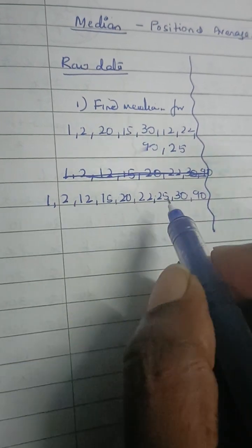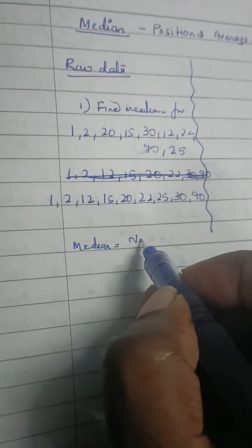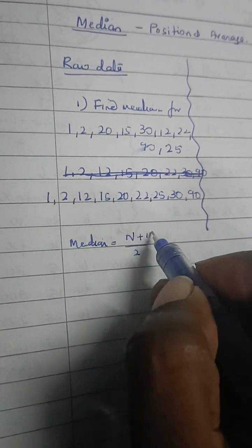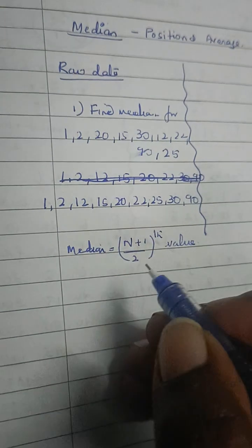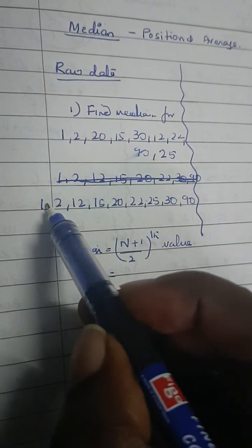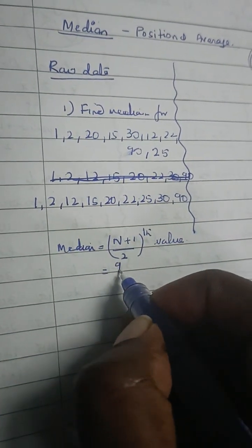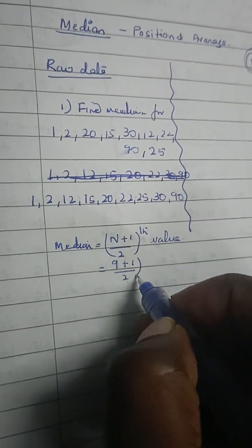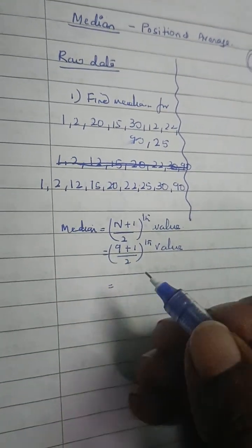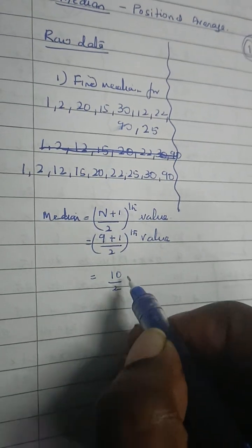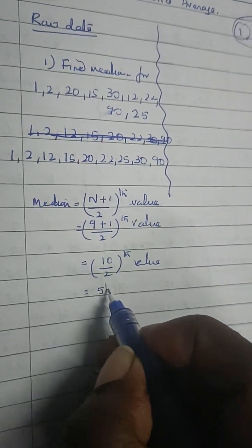The formula for an odd number is median equal to the (n plus 1) by 2 th value. Here n is 9, so 9 plus 1 by 2, that means 10 by 2, which is nothing but the fifth value.